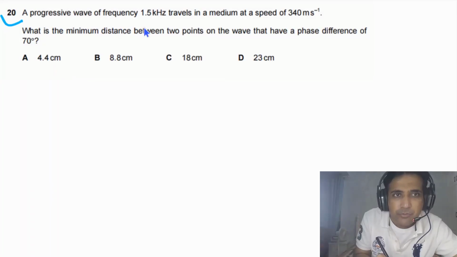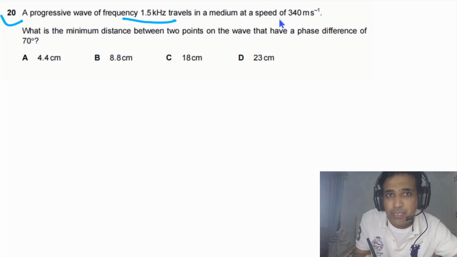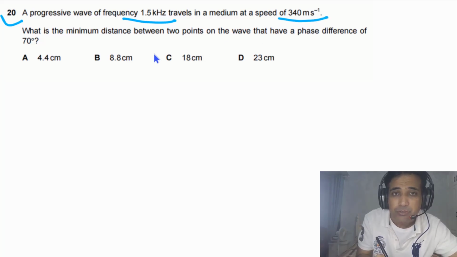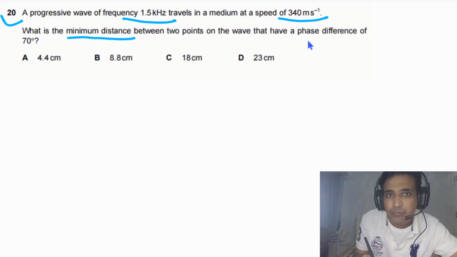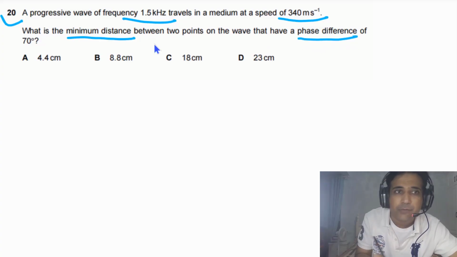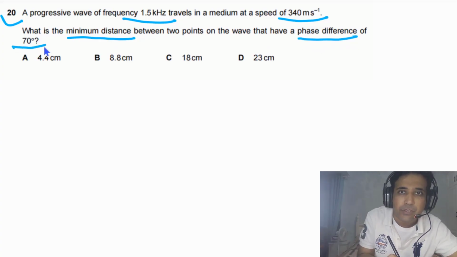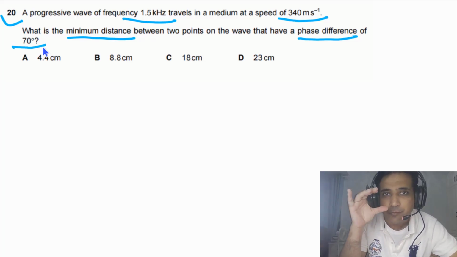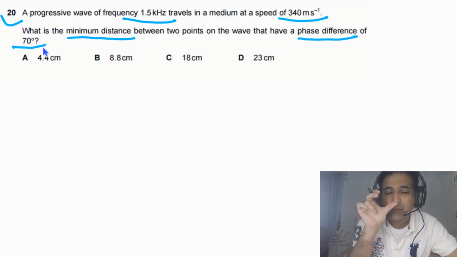Question 20 says a progressive wave of frequency 1.5 kilohertz travels in a medium at a speed of 340 meters per second. What is the minimum distance between 2 points on the wave that have a phase difference of 70 degrees? In this case, the phase difference is given and we need to find the distance between 2 points.